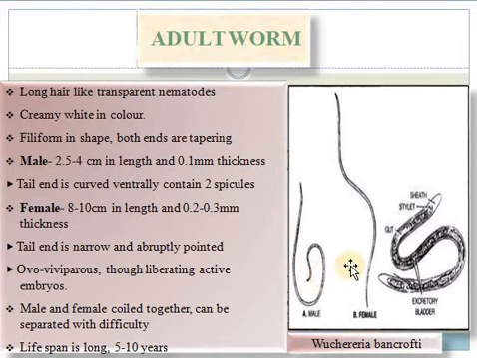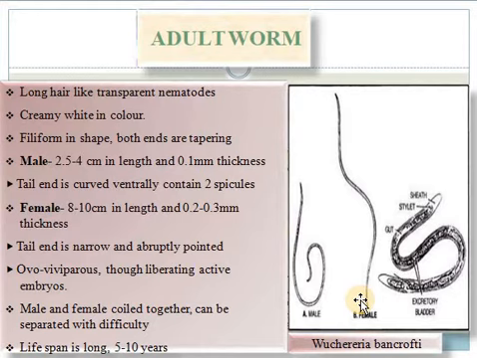Now we will discuss identification features of the female. The female is larger in size as compared to the male. It is 8 to 10 cm in length and 0.2 to 0.3 mm in thickness. The tail end is narrow and abruptly pointed in case of the female. Females are ovoviviparous, liberating active embryos. Male and female are coiled together and can be separated with difficulty.